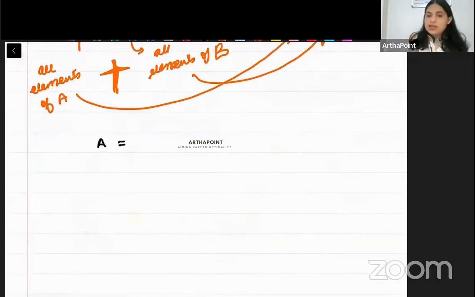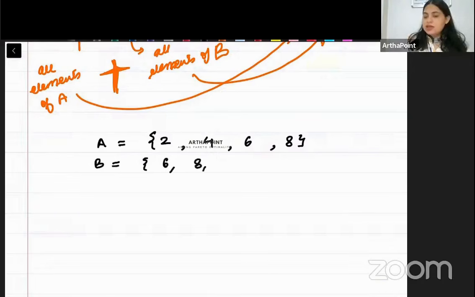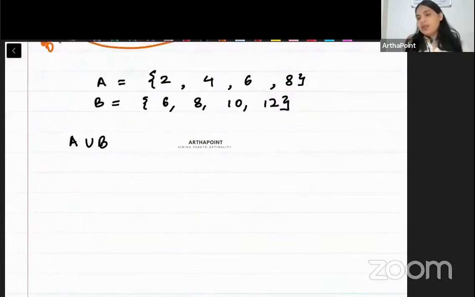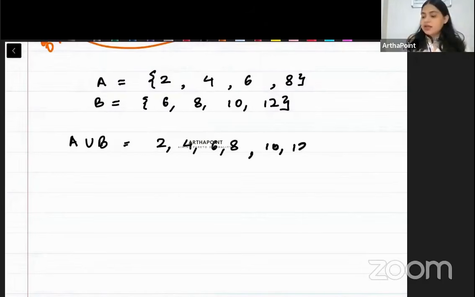Suppose I tell you that A is 2, 4, 6, and 8, and I tell you that B is 6, 8, 10, and 12. But now I'm asking you what will be A union B. A union B means you will take all elements of A, all elements of B, but no repetition. So A में क्या क्या आ रहा है? 2, 4, 6 and 8 आ रहा है. B में क्या क्या आ रहा है? 6, 8 already ले चुके हैं. So take 10 and take 12. So this will be A union B.